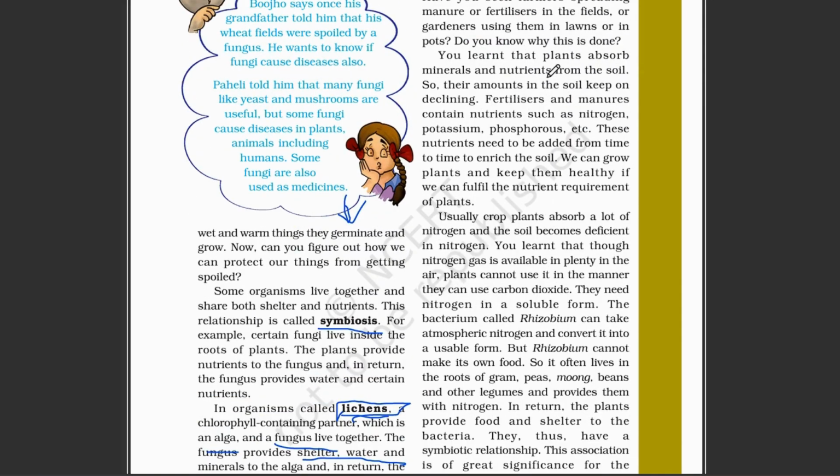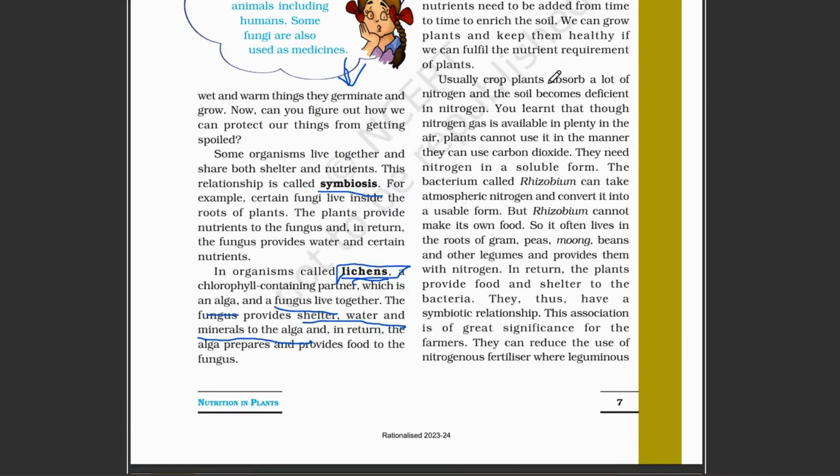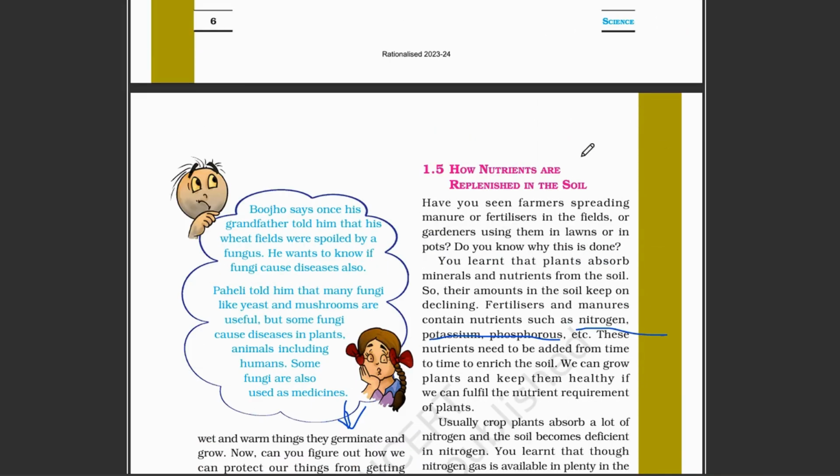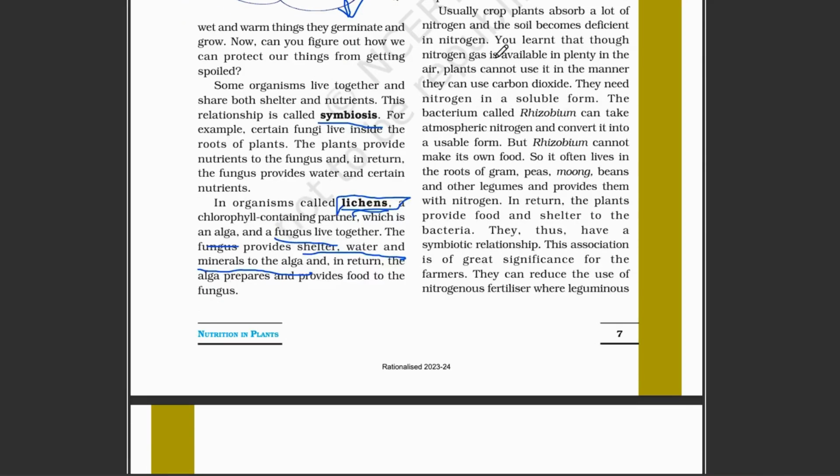You have learned that plants take minerals and nutrients from the soil, so the amount in the soil keeps declining because plants use them. Fertilizer and manure contain nutrients such as nitrogen, potassium and phosphorus, which fill the soil with nutrition, and the plant uses it and grows again. If there is a decline in nutrition, the plant is not going to grow again. Usually, crop plants absorb a lot of nitrogen and the soil becomes deficient. So what do farmers do? They use fertilizer,